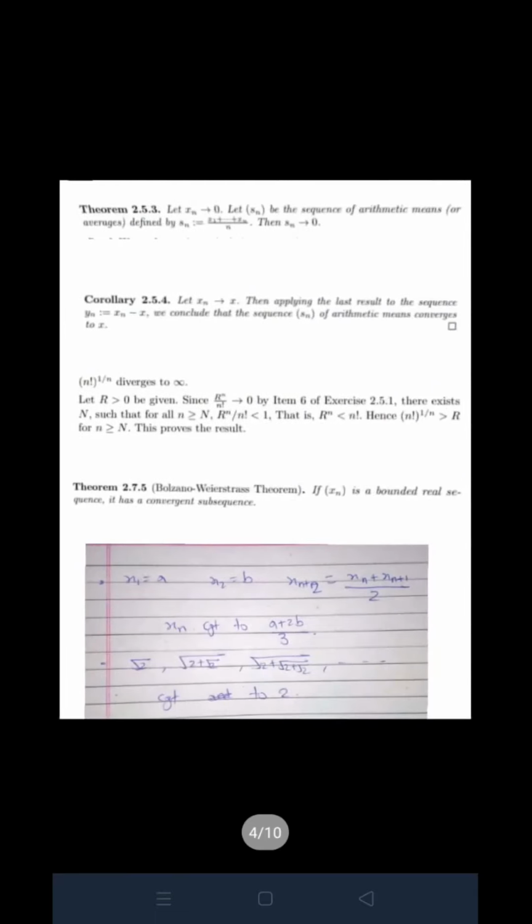We are going to apply something here. Let r be positive, given that r raised to n by n factorial goes to 0. There exists N such that for n greater than N, r raised to n upon n factorial is less than 1. So r raised to n is less than n factorial. Then n factorial raised to 1 by n is greater than r. This proves the result.